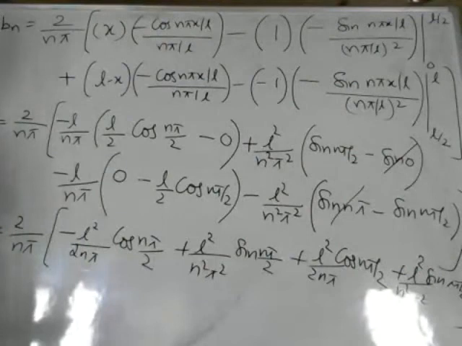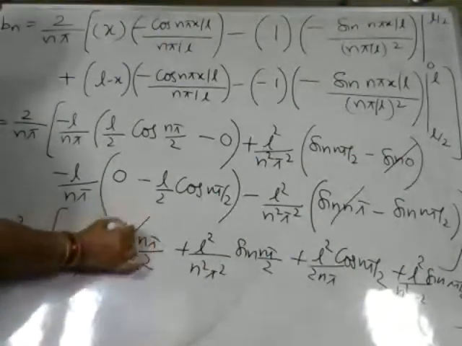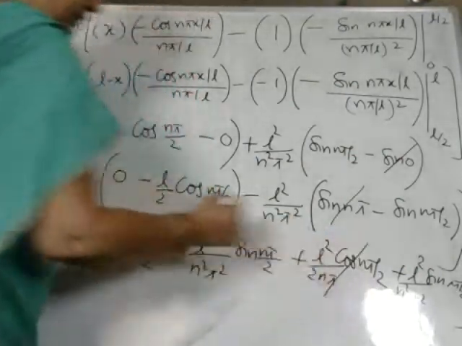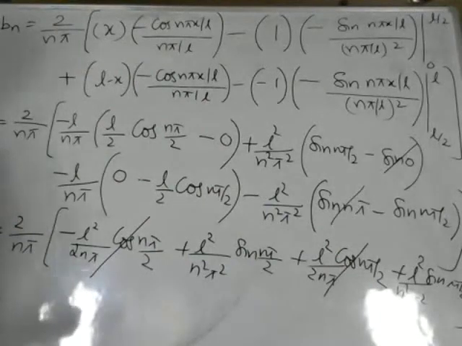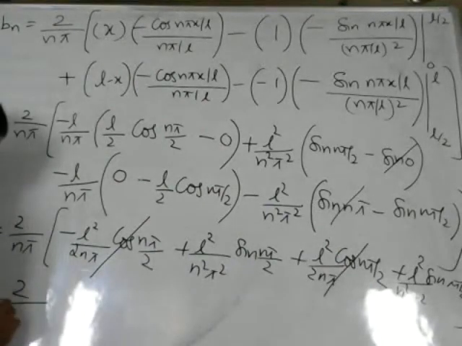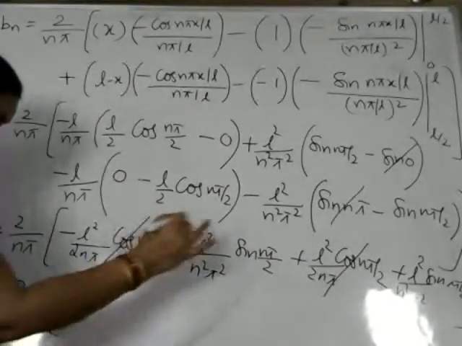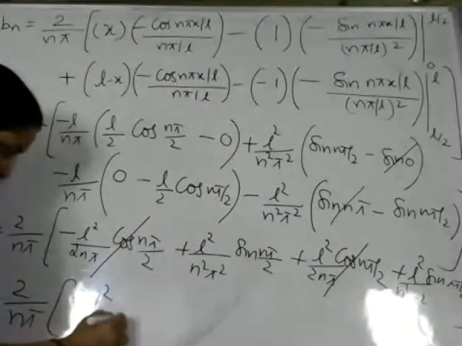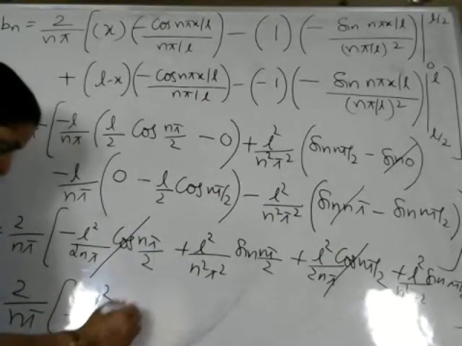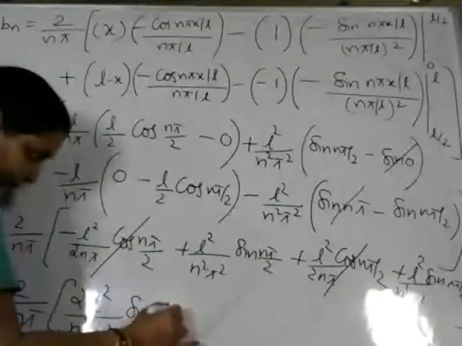So you can observe here that we have cos n pi by 2 function with negative sign here and positive sign here. These two will get cancelled. So the value is 2 by n pi. We got this as 2 times 2 L square by n square pi square sin n pi by 2.